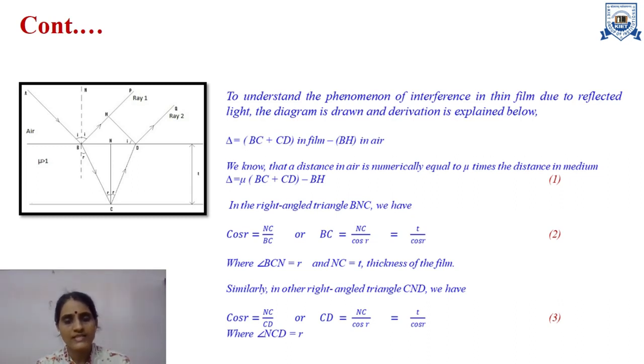So CD is equal to NC upon cos R, and NC is nothing but again the thickness of the film, that is T upon cos R. So this is my equation second and equation third, and equation second and equation third gives me the value of BC and CD. Now the third important parameter is left in equation 1, that is the term BH.